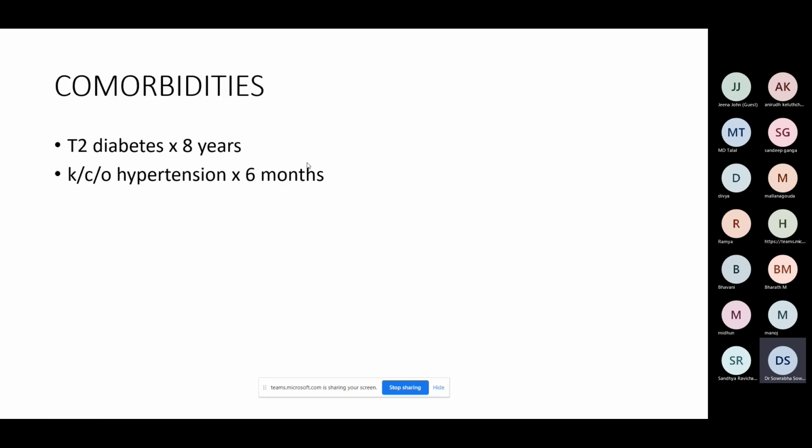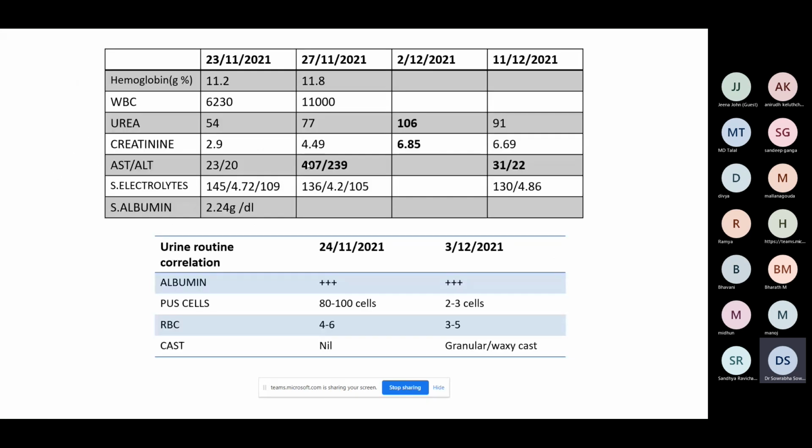But on further evaluation, see, his creatinine in November was 2.9. And when he presented further, it went up to a peak of 6.69. This is the albumin, and there are not many active sediments. If you look at it grossly, almost everything is fitting into diabetic nephropathy.